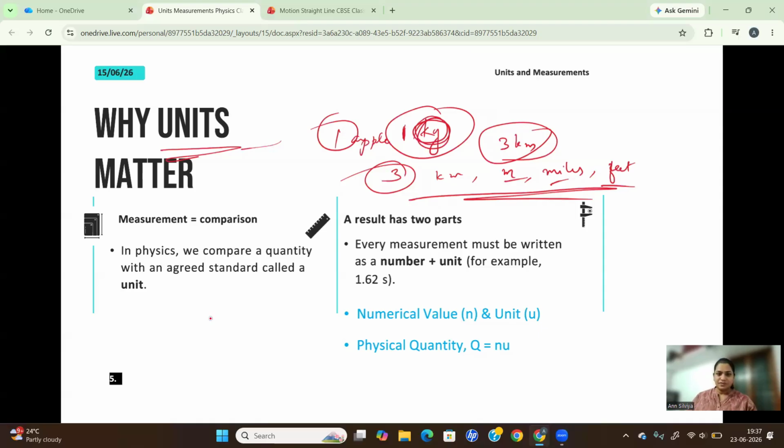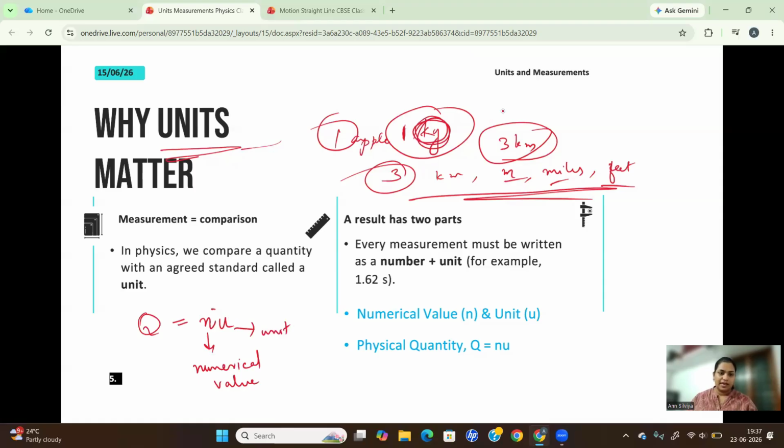Now, you studied physical quantity and you know that for a physical quantity, you have a numerical value as well as a unit associated with it. So if the physical quantity is represented as Q, you can write it as Q = nu, where n is the numerical value and u is the unit.